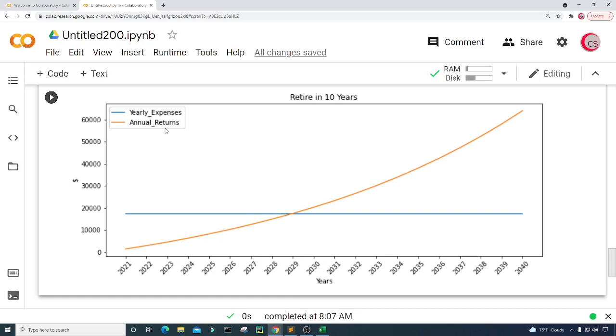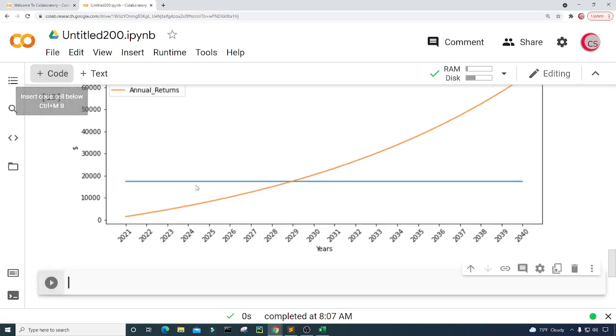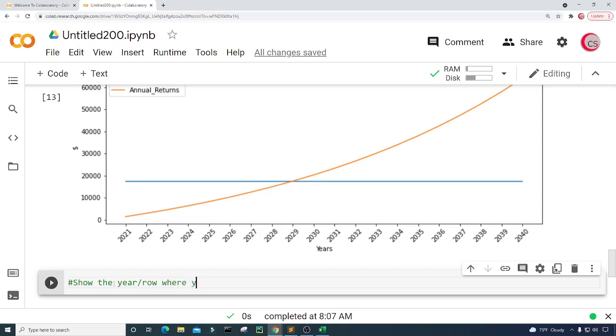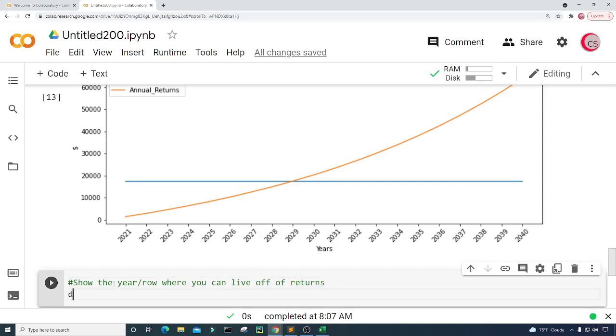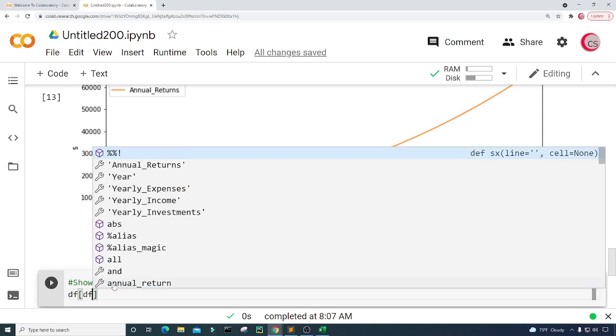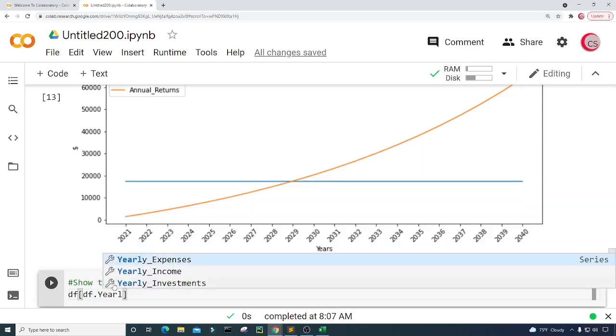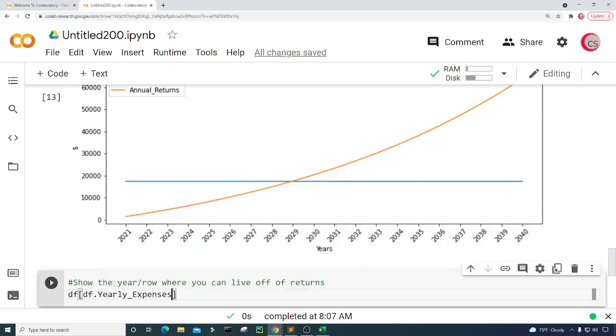All right, so let's go ahead and create one more cell, and we're going to show the year or row where you can live off of returns. Okay, so I'm going to just type df, where df.yearly_expenses is less than or equal to df.annual_returns, and I'm going to show only the first row of data.